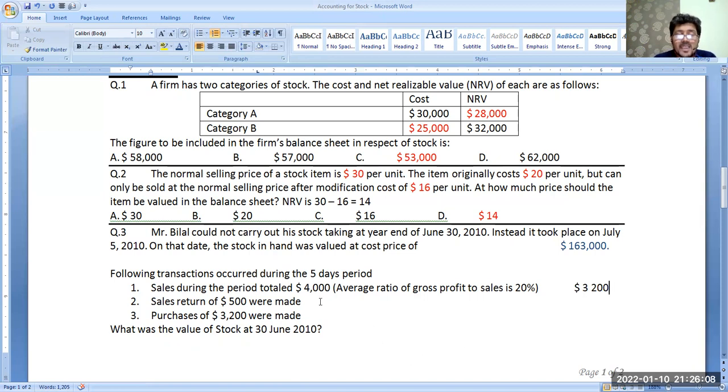Okay. Now sales return. Sales return means goods are coming back. Goods are coming in. When they are coming in, it should be deducted. Again, for sales returns we will take 80% of sales returns. Okay, 500 multiplied by 80%. Answer is 400. So what we have to do, we will deduct 400 over here from the inventory. Okay. Now, what we have purchased, it's coming in. We are going to decrease 3,000.